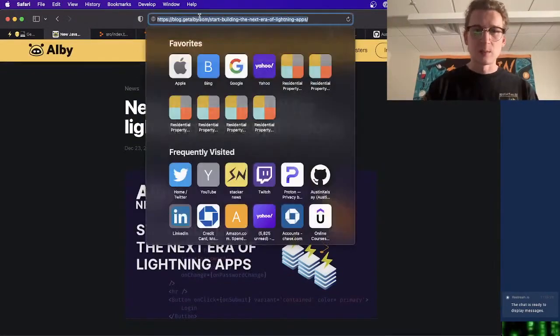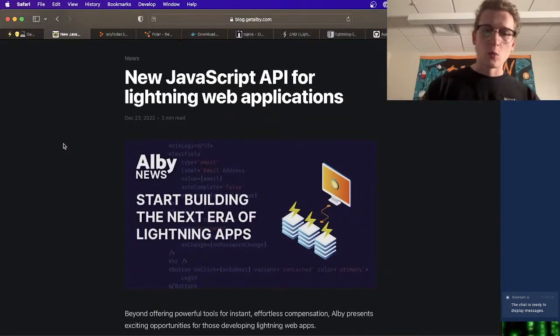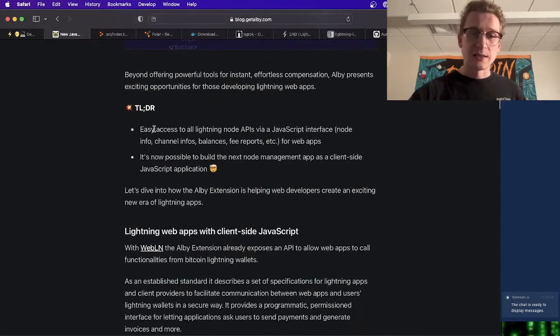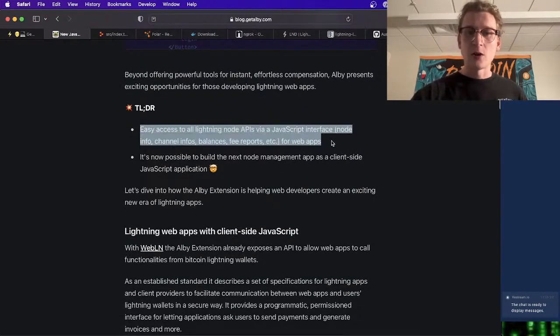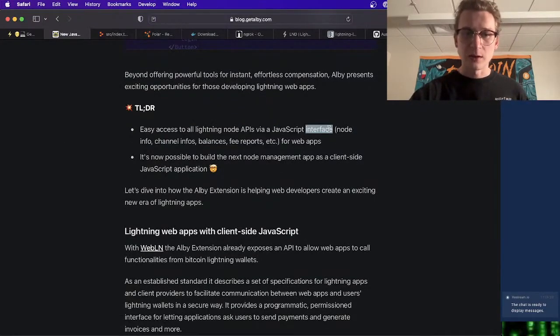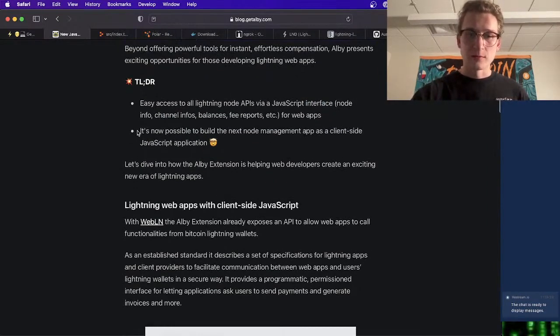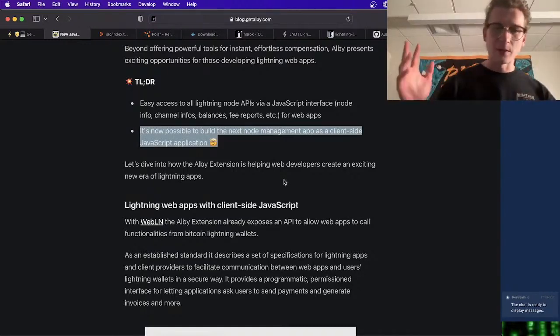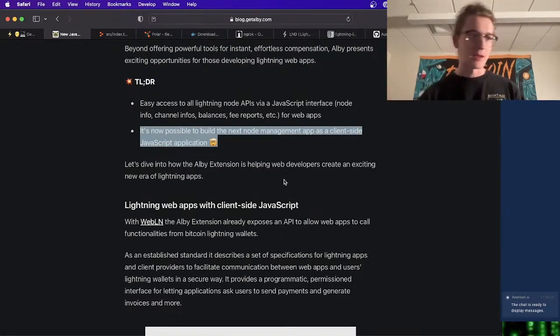I've got their announcement blog post here, where they're talking about the extension of the WebLN library to expose the entire LND interface. So easy access to all Lightning node APIs via JavaScript interface for web apps. And like they say here, it's now possible to build the next node management app as a client-side JavaScript application.